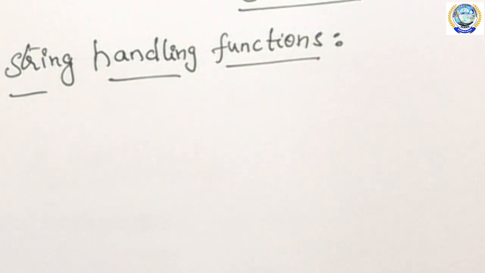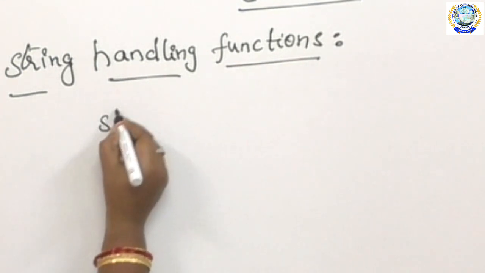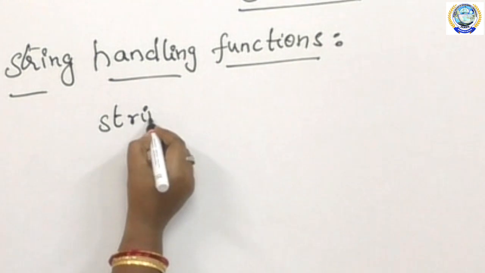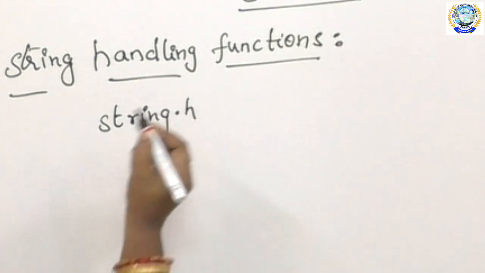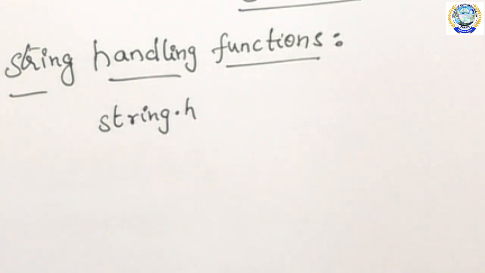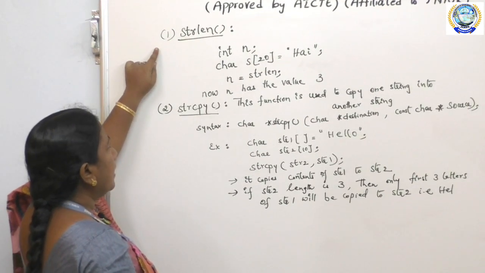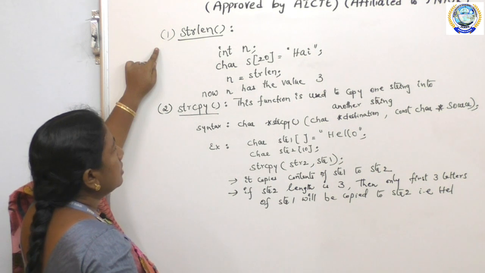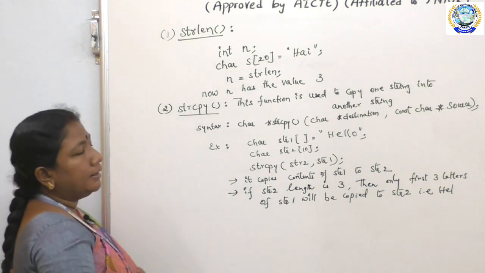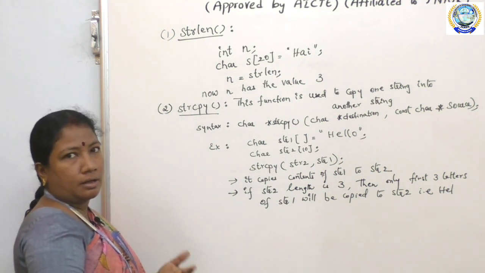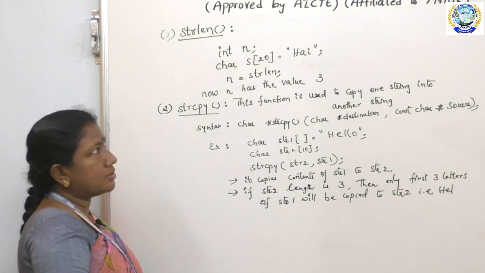In order to use these string handling functions, we have to include string.h as the header file. So the first function is strlen. This function is used to find the length of the given string.